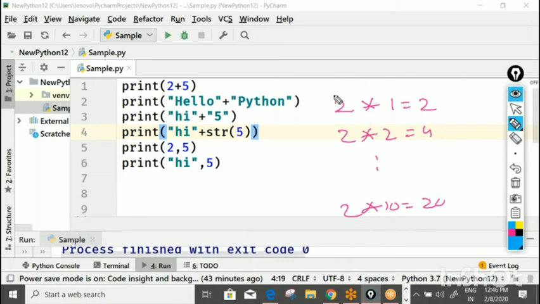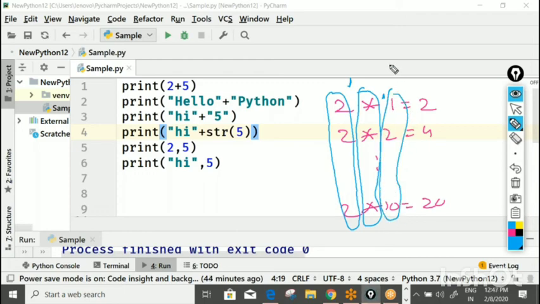Let's try to decode it. Isn't it true that in the first column we are only printing 2 always? So I'll say print 2. And after 2 we are always printing what? Multiplication symbol. 2 and multiplication side by side, concatenation. Can I use a comma symbol and do concatenation? This multiplication should be concatenated with a value which is constantly changing. Shall we call that value I? I should be concatenated with equal to. Equal to should be concatenated with 2 into I value. Finish.